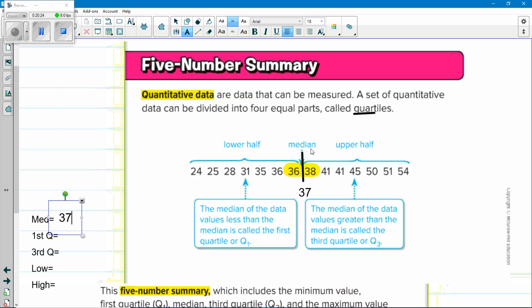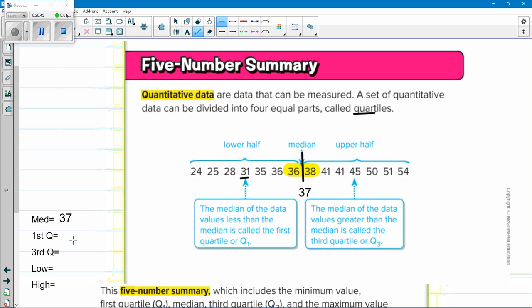To avoid confusion, you just go to this list: 1, 2, 3, 4, 5, 6, 7. So half of 7 is 3.5, rounds up to 4. 1, 2, 3, 4.